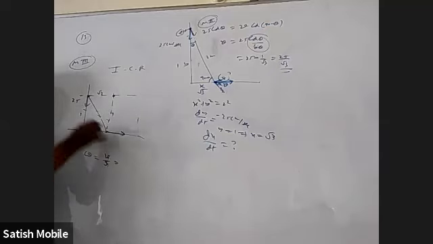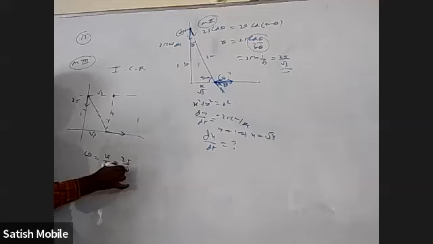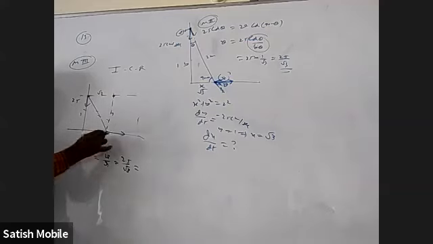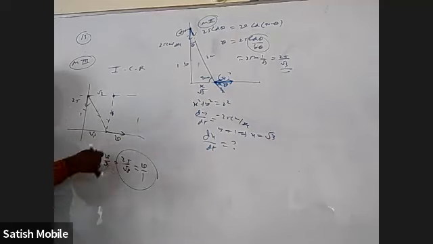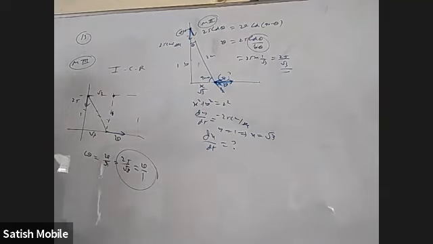V by R, according to this, it should be 25 by √3. If this is V and this radius is 1, that should be V by 1. Then V equals 25 by √3. Right? You can also do it like this. So not only can we use maths and physics, we can use physics and maths also. All right?